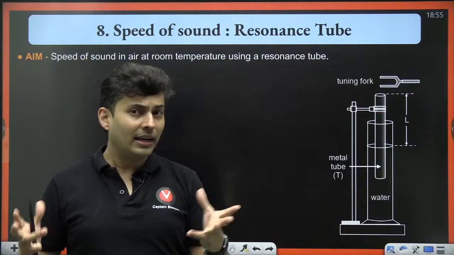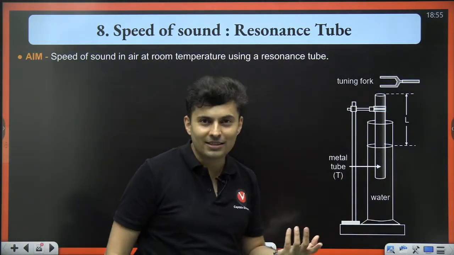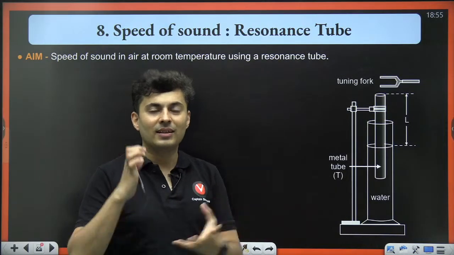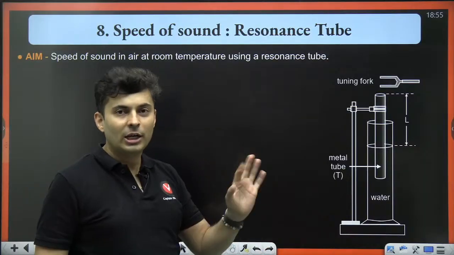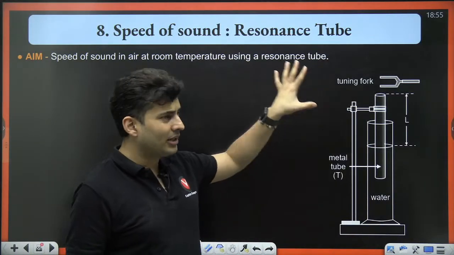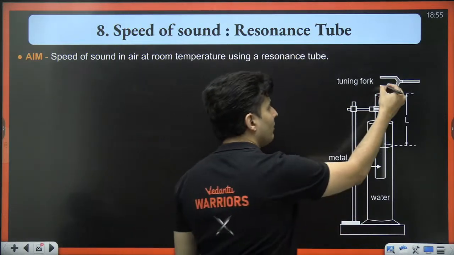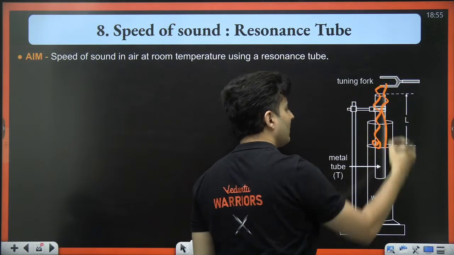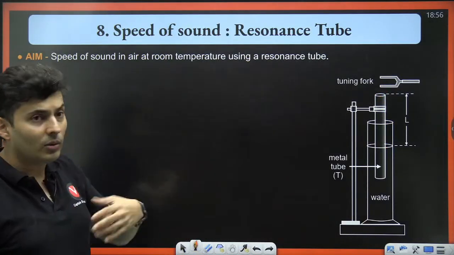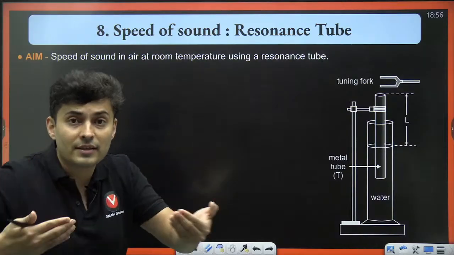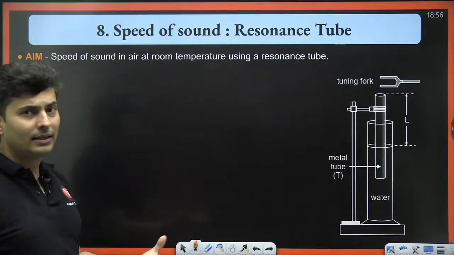And the standing wave will be in resonance only under certain conditions, only if it matches certain lengths or if it is having certain frequency. Only then the two waves, the one incident from the tuning fork and the one reflected back from the water surface, will encounter interference which produces resonance in that standing wave. So for that to happen, what are the conditions?